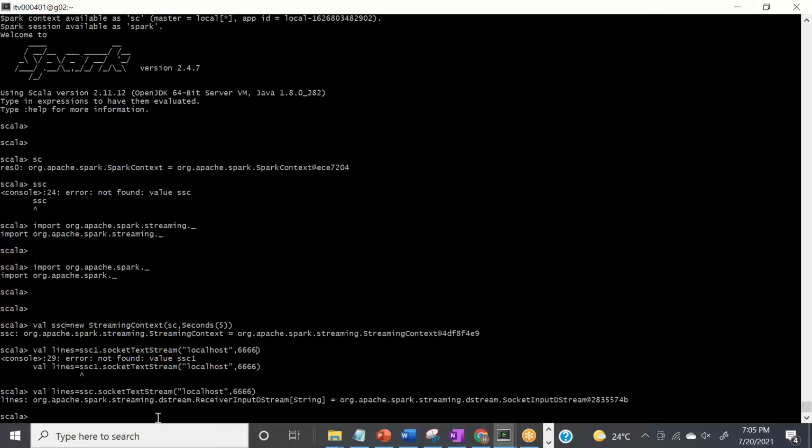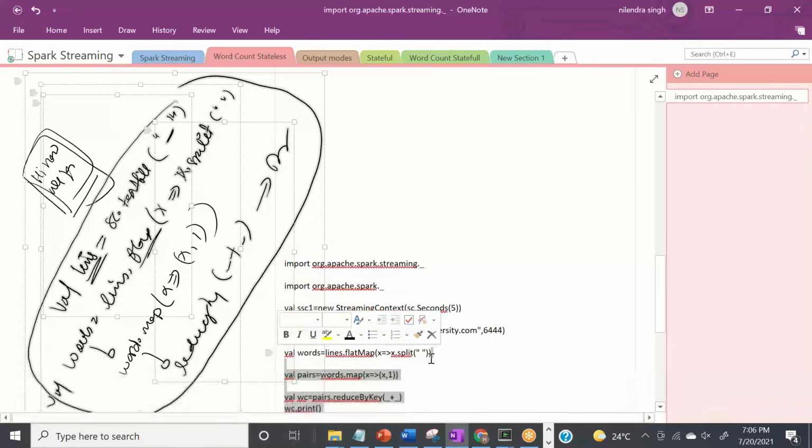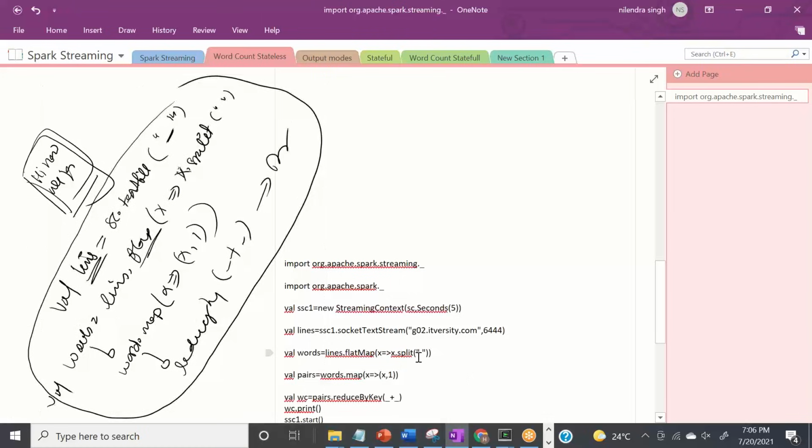Now we know that behind the scene an RDD will be created every 5 seconds from these DStreams. This is what this Spark Streaming context is doing for us. And once the RDD is created, we can play with these RDDs in the way we are playing with our batch applications.